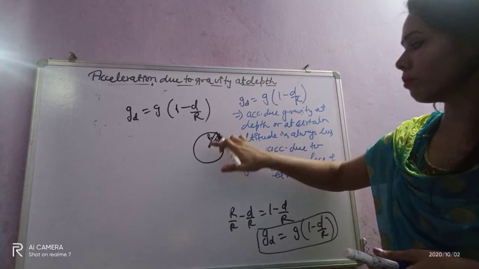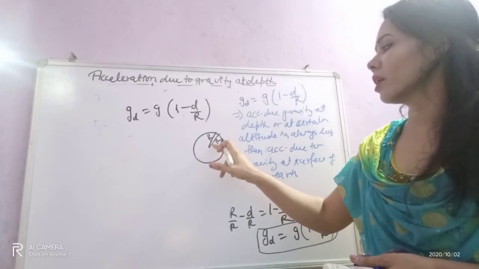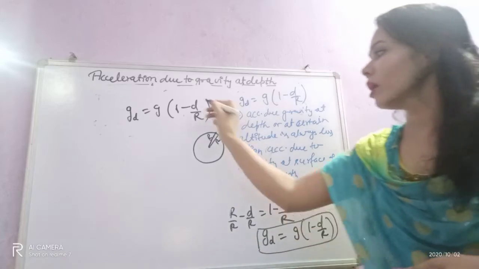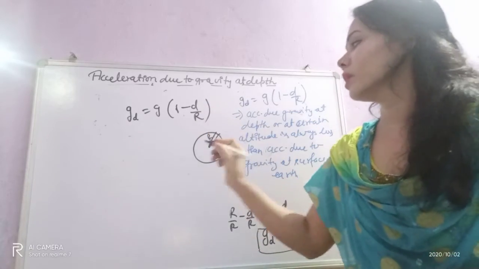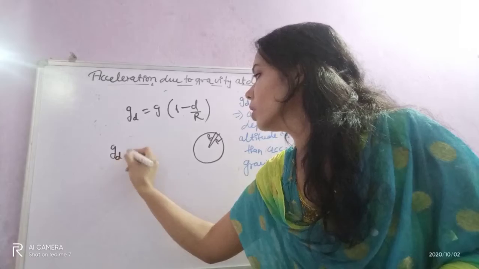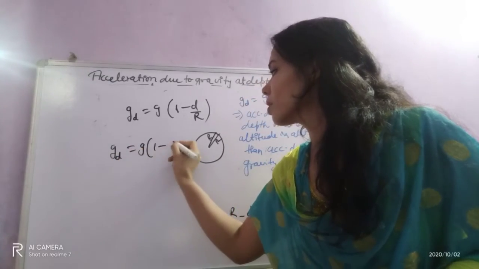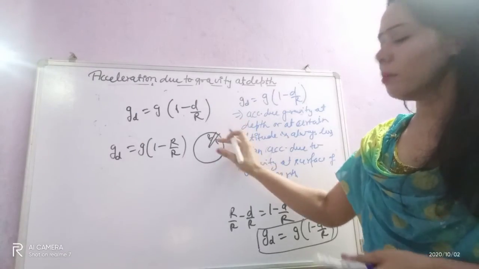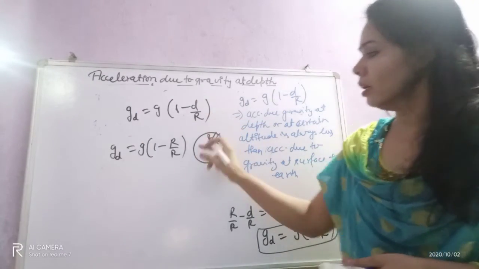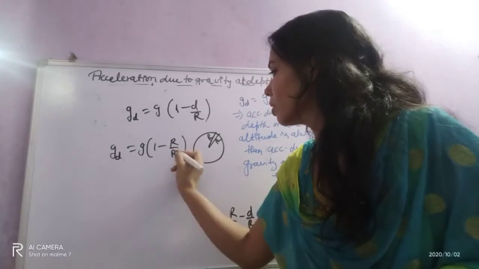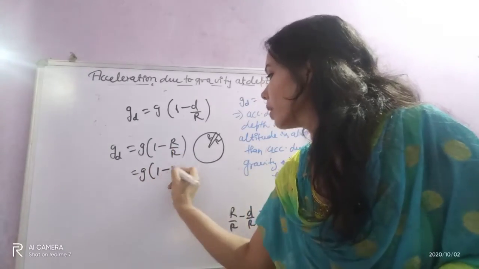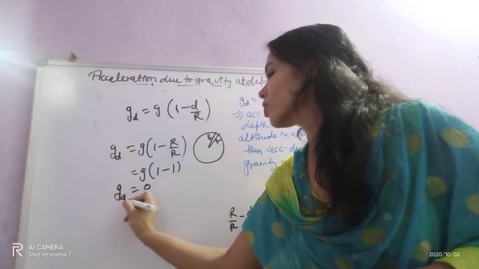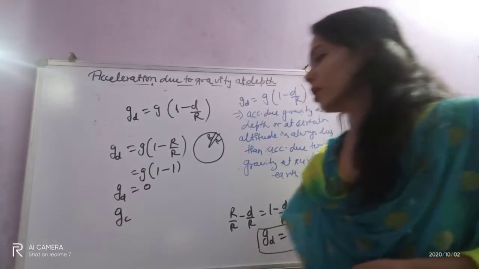So the value of d will be R. So g_d equals g(1 minus R by R). Substituting the depth, this is 1, so g(1 minus 1) gives 0. So the gravitational acceleration at the center, g_c, is 0.